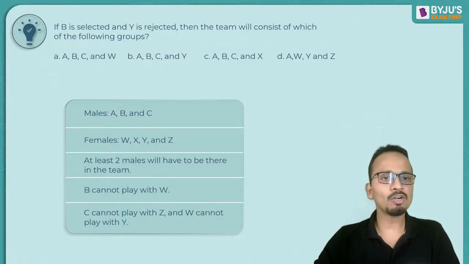Alright. Now out of males, B is selected and out of females, Y is rejected.